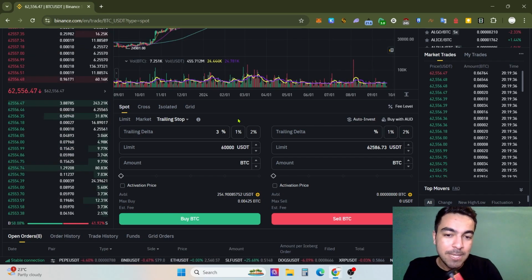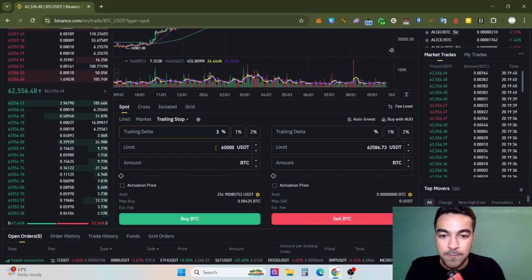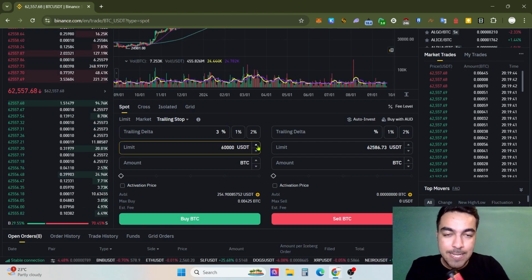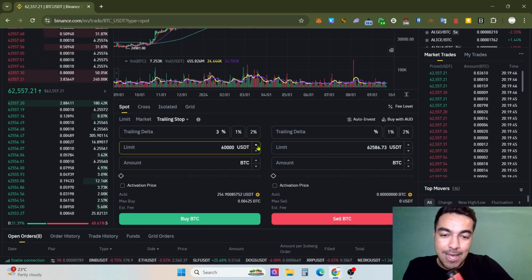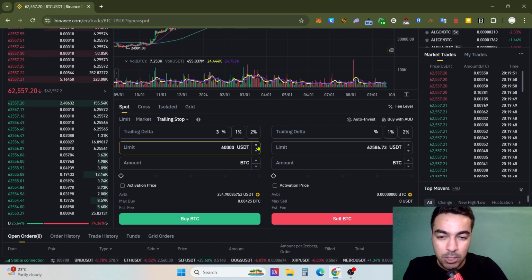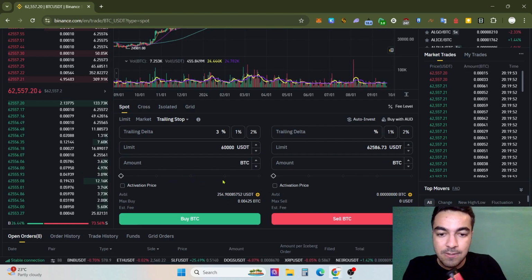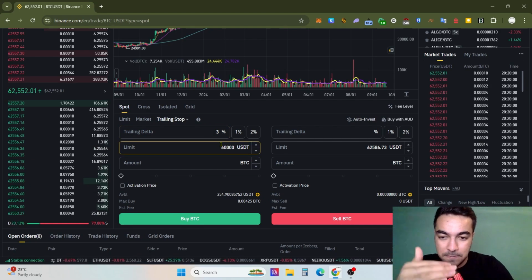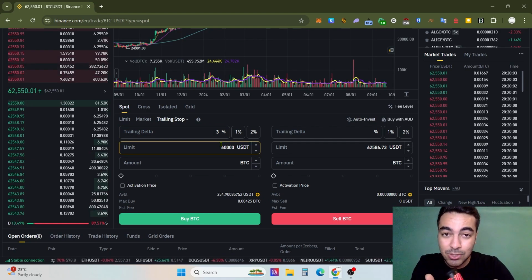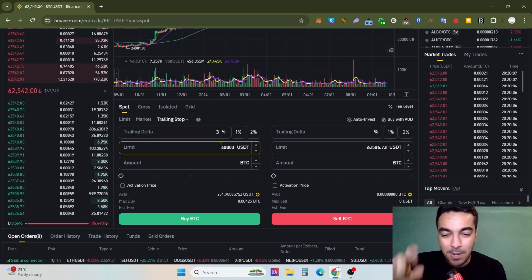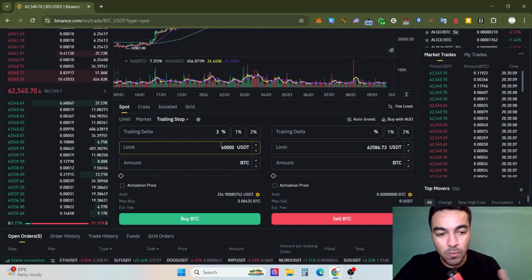And then yeah, that's it. For example, if you put in a limit at 60,000 and then Bitcoin drops to 60,000, Binance's working mechanism will automatically buy your Bitcoin, however much you put into the deal. And if you see the trailing delta, I mean the difference from the 60,000 USDT price area, Binance will sell your whole Bitcoin.